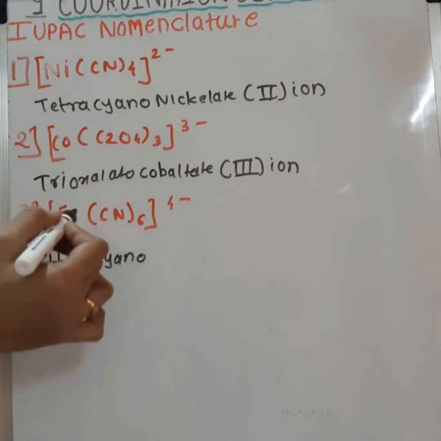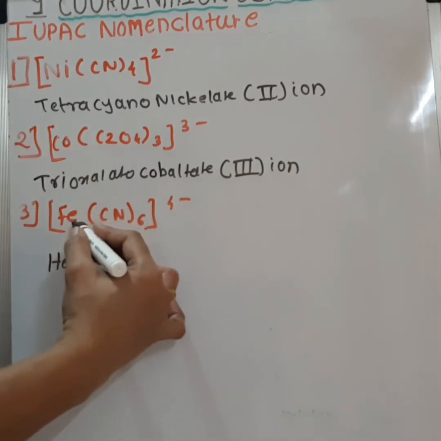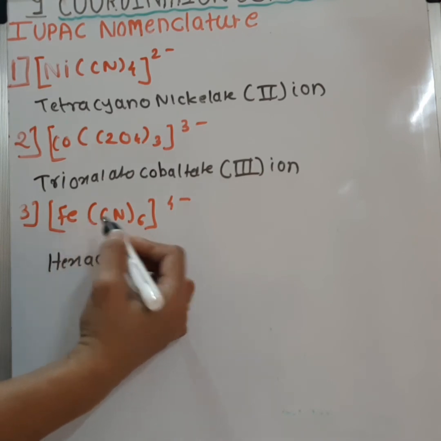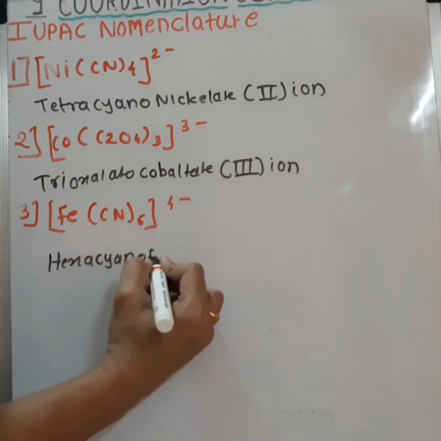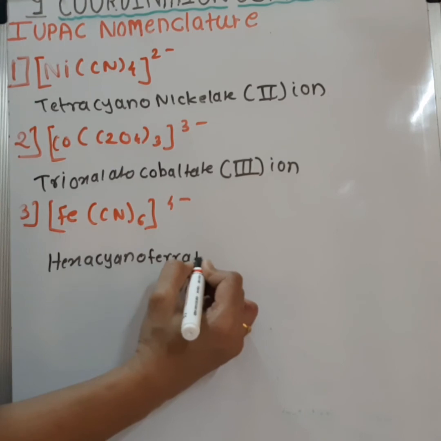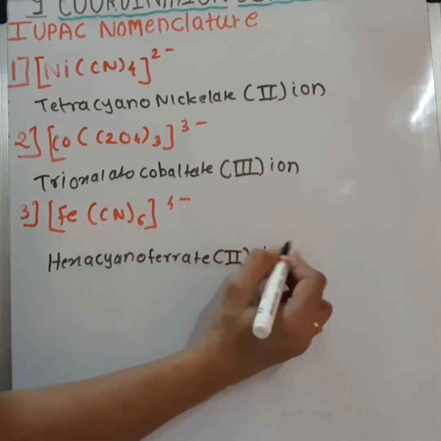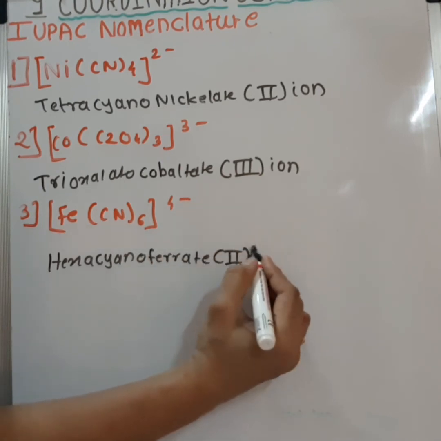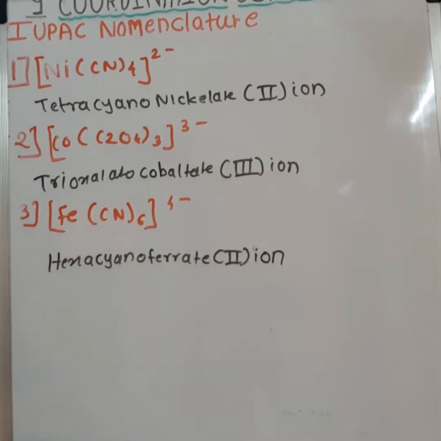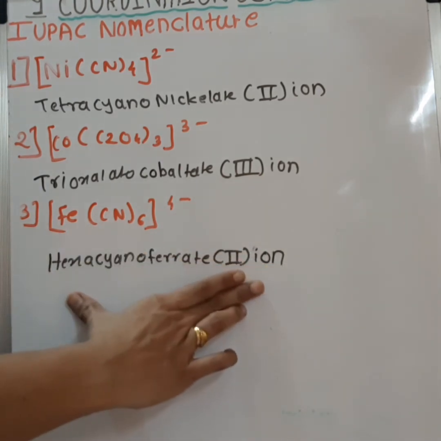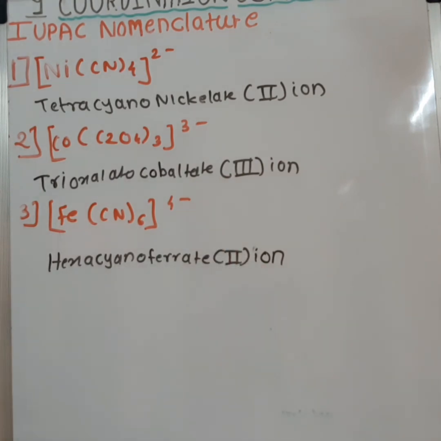As it is anionic complex, the name of the metal will be ending with ATE. So it will be ferrate. Oxidation state second, and ion. So the name of the complex should be one word. One of our rules, the name of the complex should be one word.